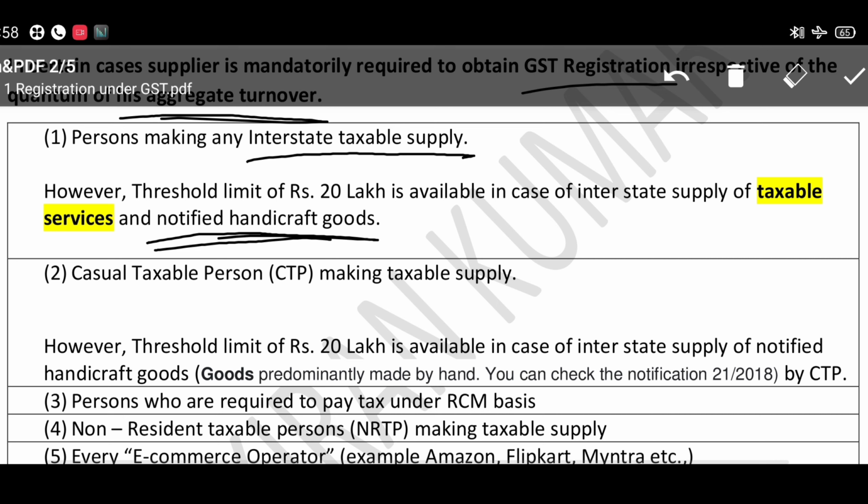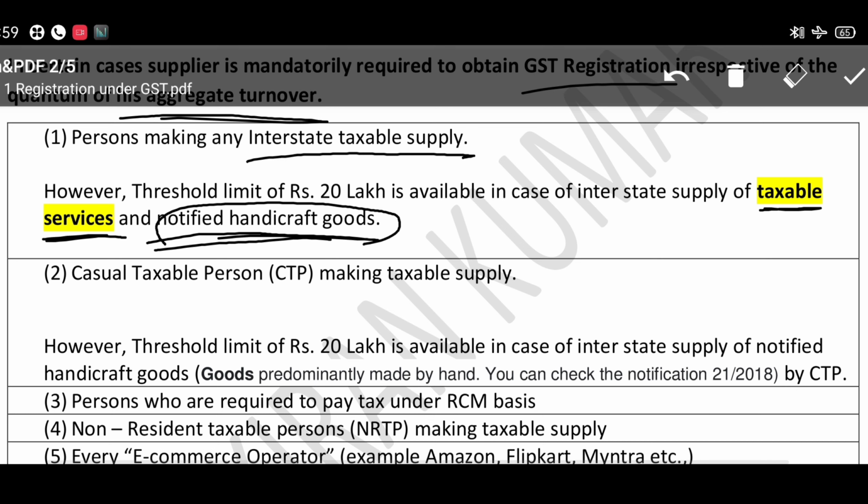Other than the goods should not be the notified goods. If the goods are notified goods, then the 20 lakhs limit is applicable. At the same time, you are providing service. Suppose you are providing audit service from Andhra to Telangana, that is interstate supply. Since it is a service, GST registration is not required based on the threshold limit. If he exceeds the 20 lakhs turnover limit, then it is required, even in case of taxable service.